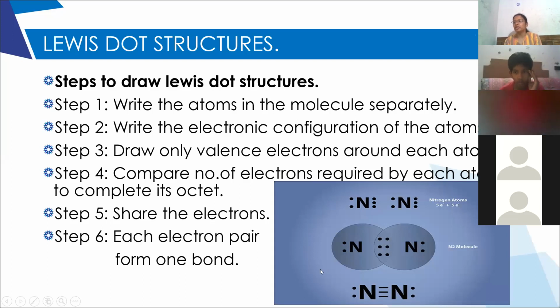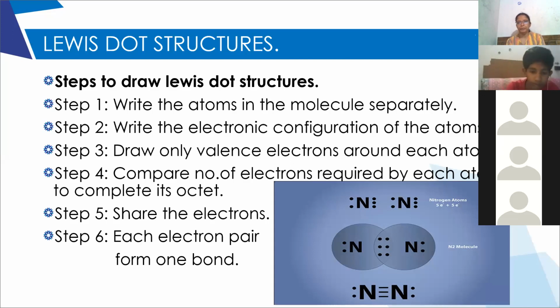Now, please draw for oxygen molecule with the same steps. Try to draw for oxygen molecule. Okay, ma'am. Ma'am, in oxygen, we have to take the O2 molecule. So what do we have to write? Atomic number of each. That's why I wrote the first step as we have to write the atoms separately, not atomic mass. We should take atomic number.